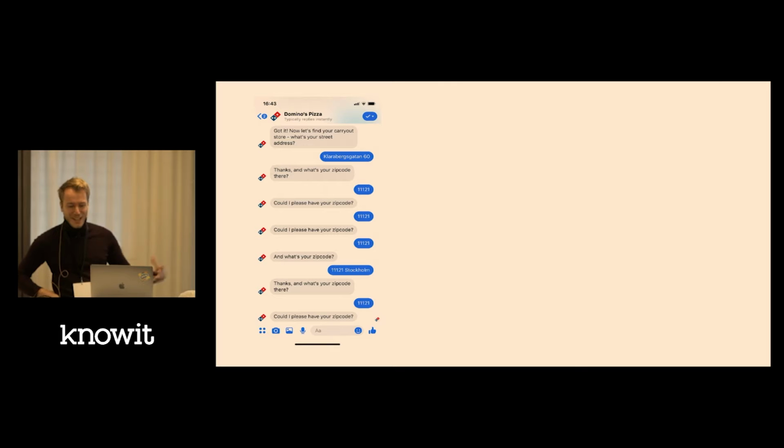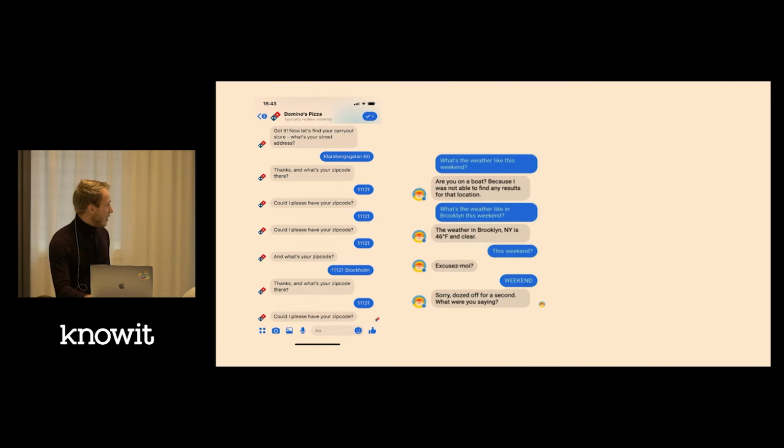This one is lacking in natural language understanding. It doesn't really understand the input I'm giving it, even if it's correct. And this is another one, which has other problems. For example, it doesn't understand all of the entities in my input. I'm asking for the weather this weekend, but it's giving me the weather today, and then it's losing the context. When I ask this weekend, it completely loses track of the conversation, and that wouldn't happen in a real conversation.